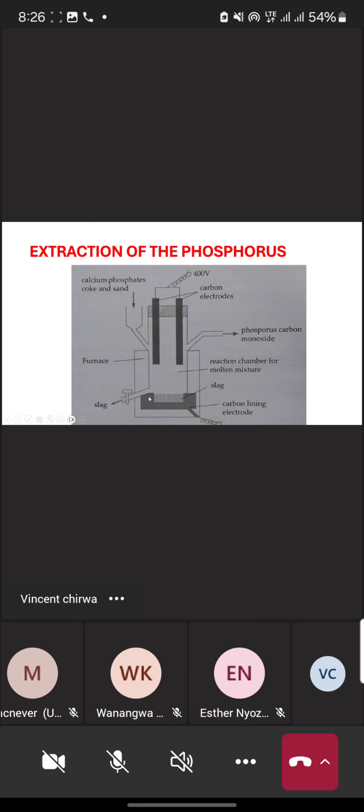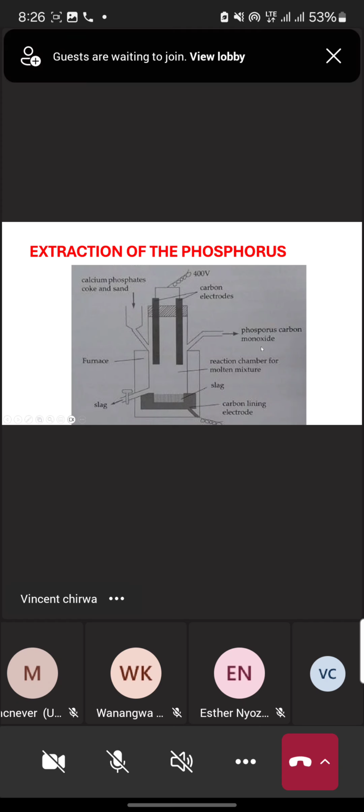That outlet is there to drain the waste products which have been produced in the reaction process. Then we have another outlet, which is there to drain carbon monoxide as well as phosphorus.